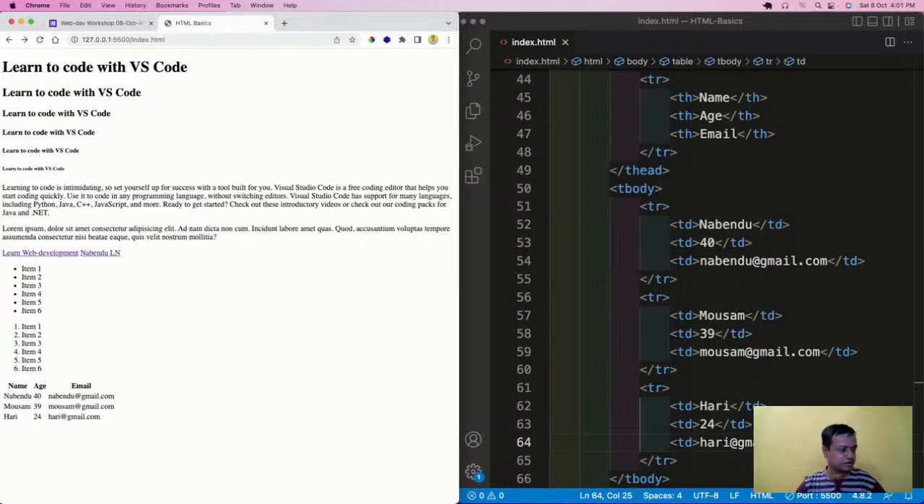Now we'll go forward and see one of the most important tags in HTML, CSS, JavaScript, React, Angular, every other language out there. That is known as the form tag. Why are form tags important? Form tags are important because form tags are the tags which make a website a web app.